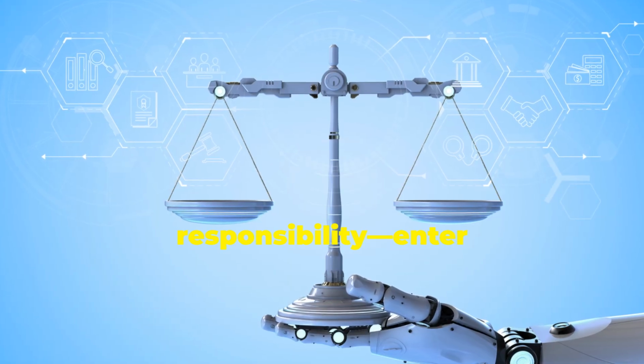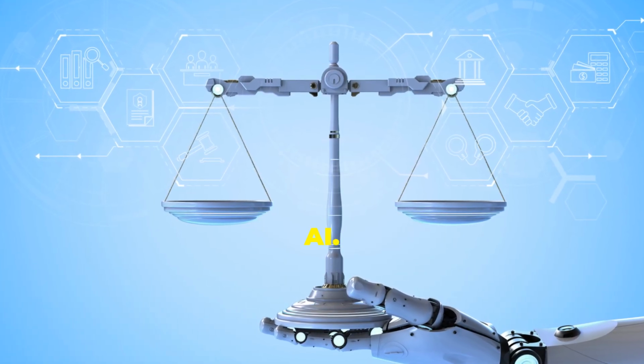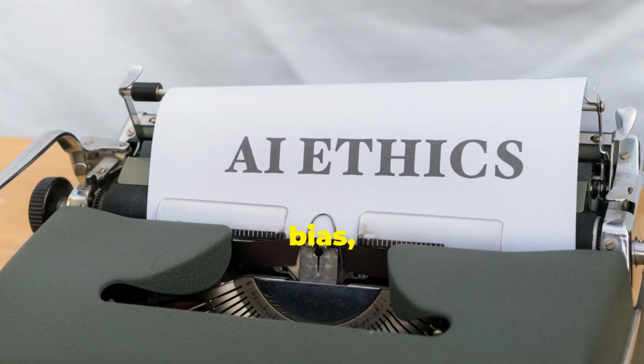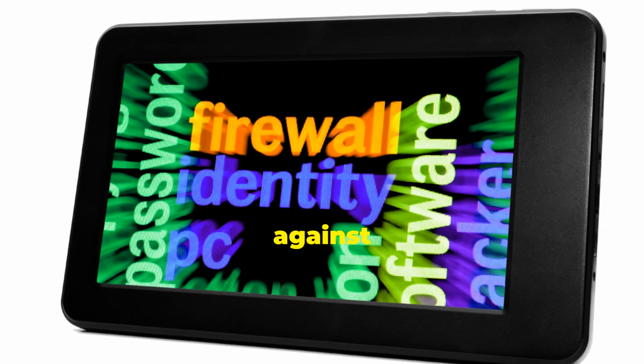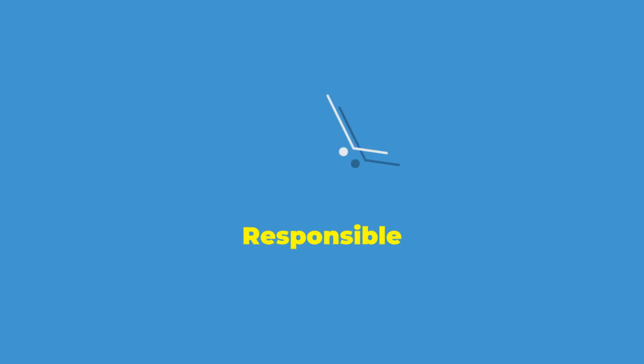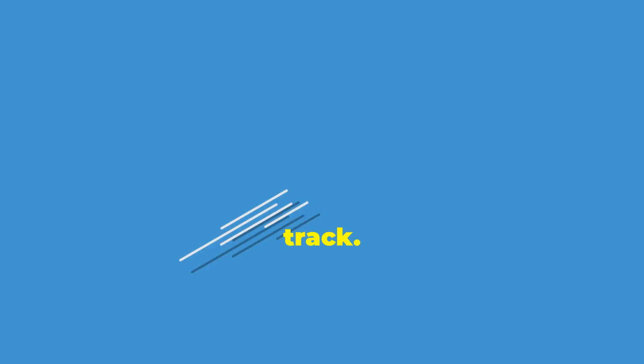With great power comes responsibility. Enter responsible AI. It's about building AI that's fair, safe, and ethical. That means avoiding bias, being transparent, and protecting against misuse. Developers must be accountable for AI's impact. Responsible AI keeps technology on the right track.